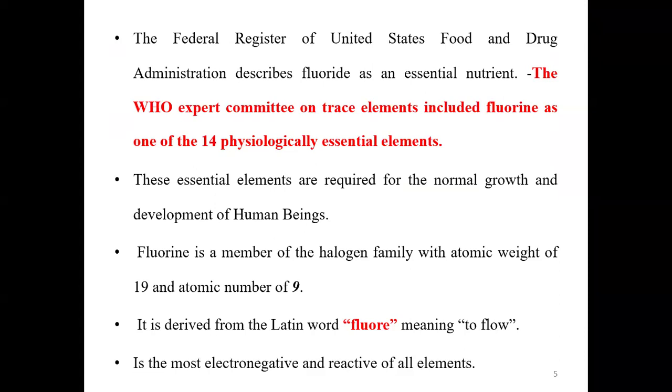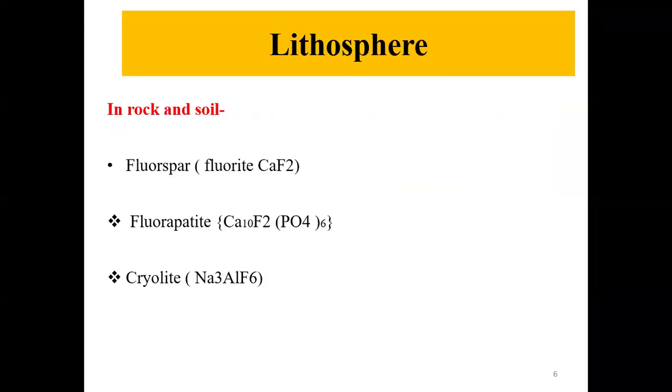Fluorine is a member of the halogen family with atomic weight 19 and atomic number 9. It is derived from the Latin word fluoro, which means to flow. It is the most electronegative and the most reactive of all the elements.